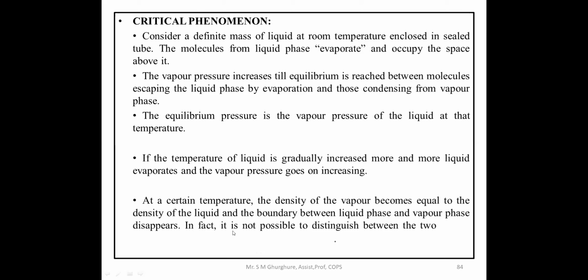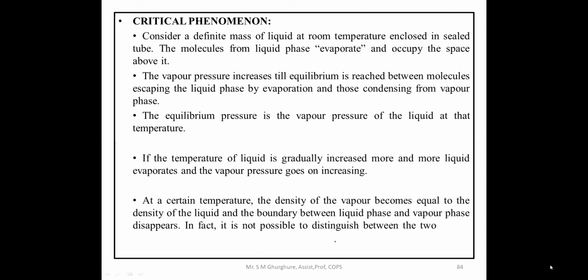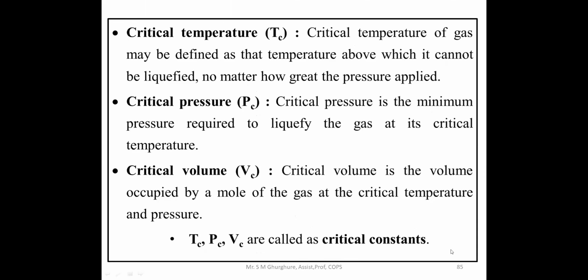In that case, it is not possible to distinguish between the two phases. That phenomenon is called critical phenomena.